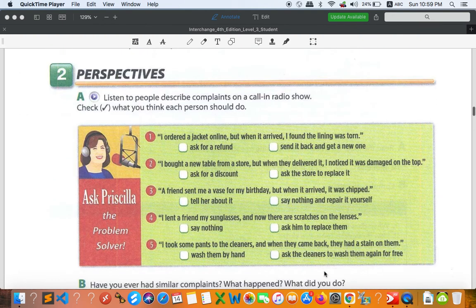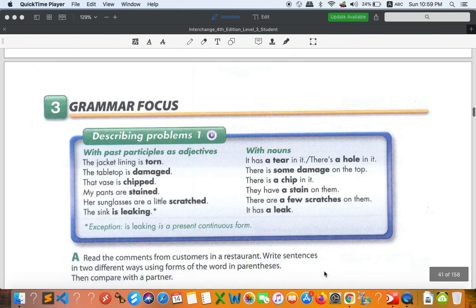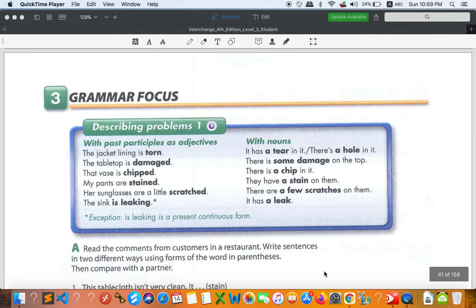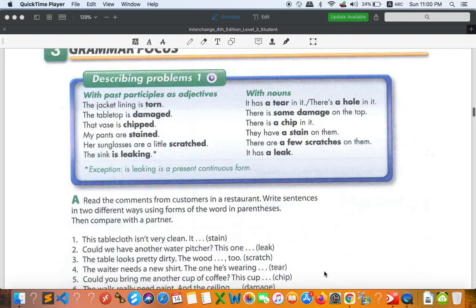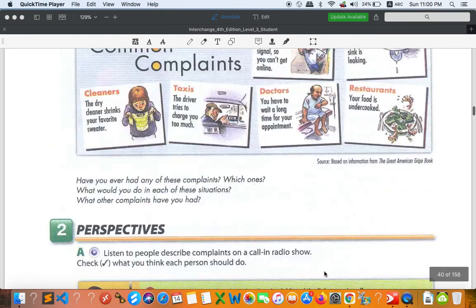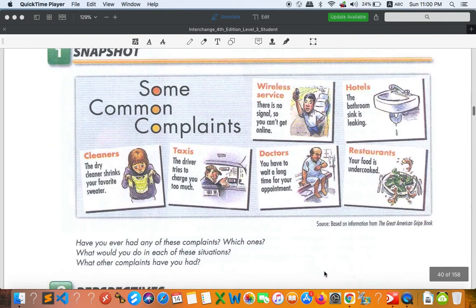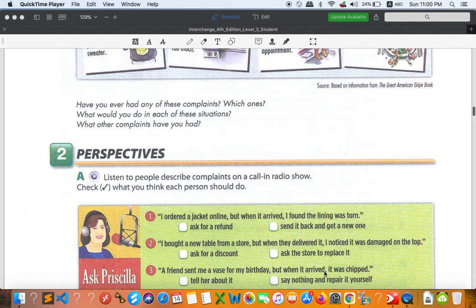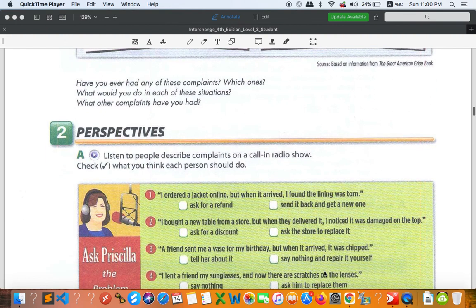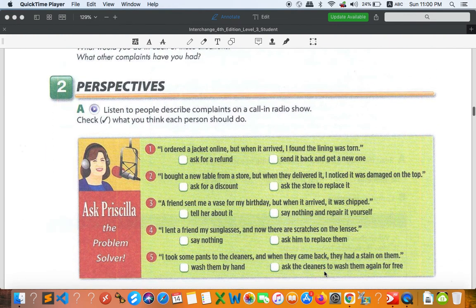Okay, so that's it for this lesson. And tomorrow I will move on to grammar focus, describing problems one. All right. And if you have any question, especially for this, you can ask me. And I think for some difficult words, you might have to check the dictionary. I think they can be found in the dictionary or maybe on the internet if you want to.